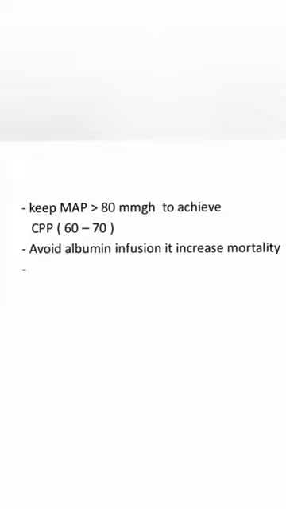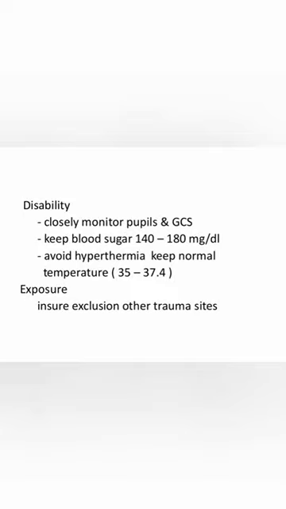Definitely, in traumatic brain injury you have to avoid albumin infusion because any colloid increases mortality in traumatic brain injury. For disability you have to check the primary GCS at the scene and pupil diameter and reactivity, because it is very important and predicts the mortality.